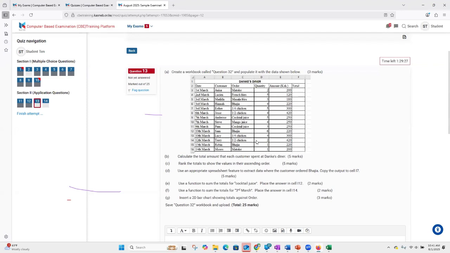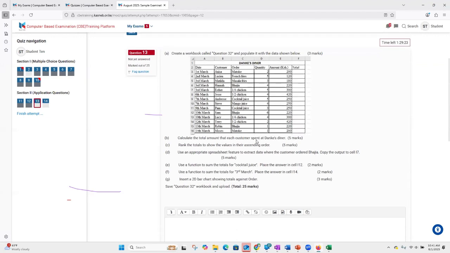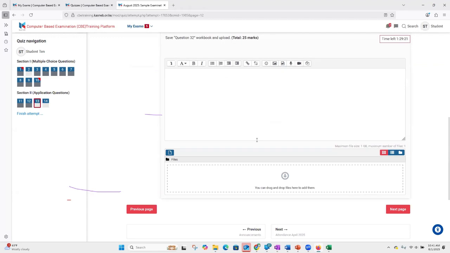Because remember, as we said in our previous question where we were working with the Word document, as you save it, we have saved it on my computer, on my desktop, and the instructor or whoever is marking has no means of getting onto my computer. So it's my obligation to ensure that I upload this file onto the platform. This is very key because I've emphasized it for the second time.